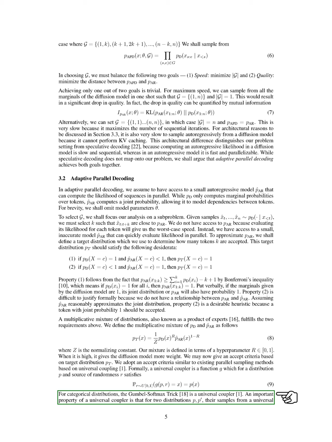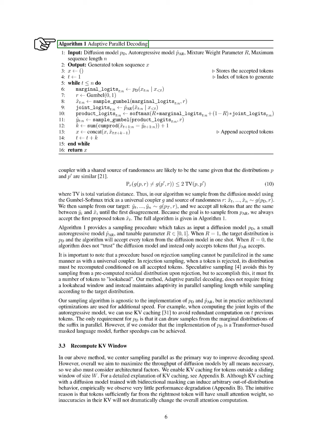For categorical distributions, we can use the Gumbel softmax trick as our universal coupler. In our algorithm, we first sample from the diffusion model using this trick, and then we sample from our target distribution. We accept tokens that match until we find a disagreement. We always accept the first token proposed by the diffusion model.